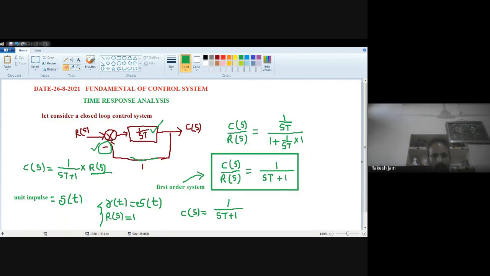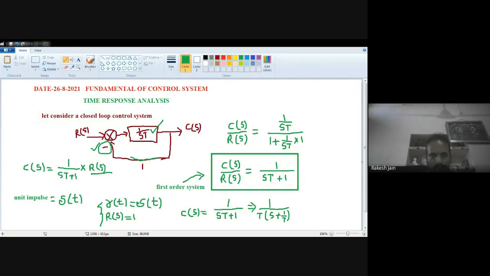We can take T as a constant, then this will be equal to 1 divided by T, times 1 upon s plus 1 divided by T.